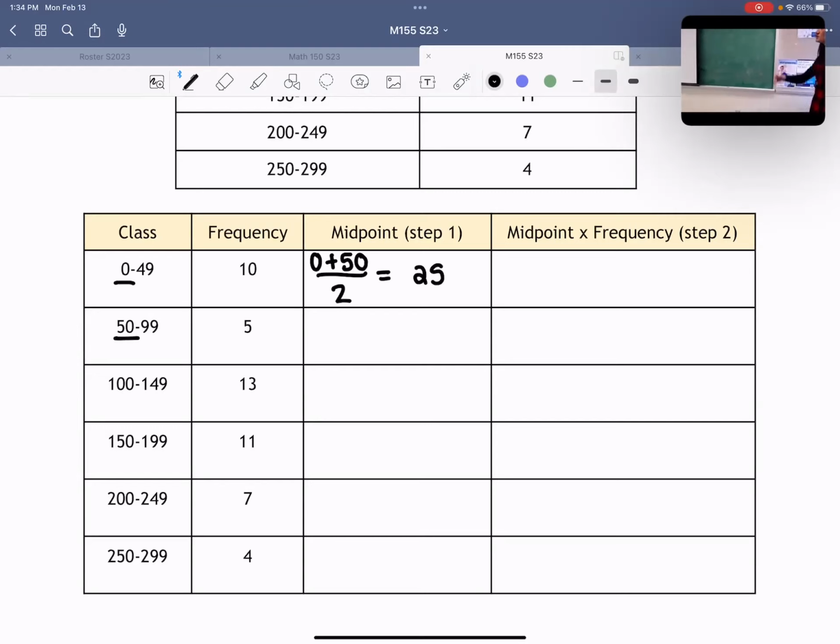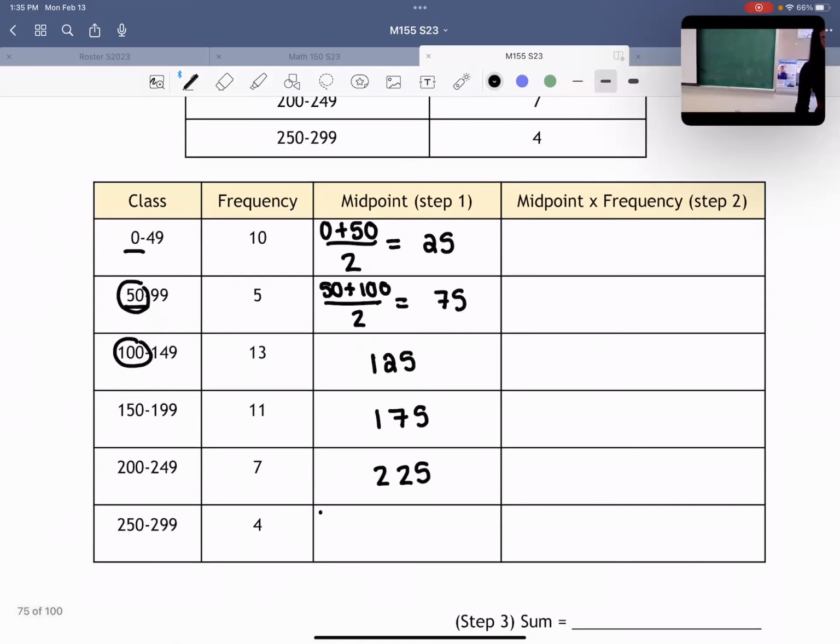Okay, now we can do the same thing with the next category. So lower class limit 50 plus next lower class limit 100, divide by 2, that gives me 75. Okay, and you just continue doing that. You do lower class limit plus lower class limit over 2. I'm not going to do all of them, but we get 125, 175, 225. Okay, and then when we get to the last one, I do have 250 as my lower class limit, but I don't have another lower class limit to add to it. Does anyone remember how to get that next number?